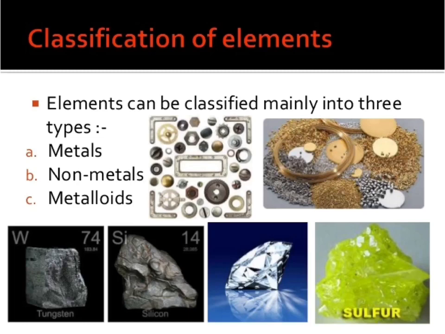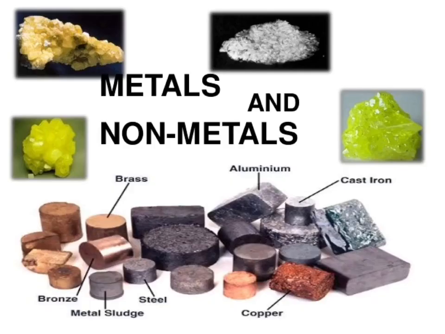To understand this, first we need to know what an element is. An element is a substance which cannot be broken down into two or more simpler substances by chemical reactions, that is, by applying heat, light, or electricity. For example, iron is an element because it cannot be broken down into two or more simpler substances by the simple methods of chemical reactions such as heat, light, or electricity. There are only 92 naturally occurring elements known to us at present.